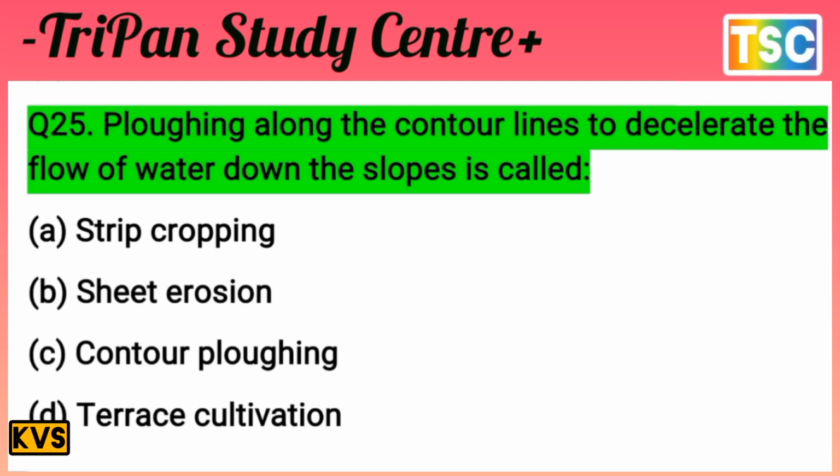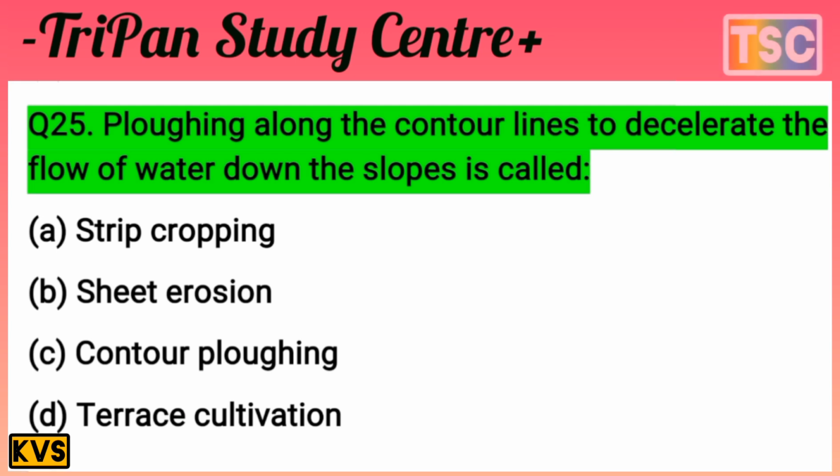The options are strip cropping, sheet erosion, contour ploughing and terrace cultivation. That is important and the answer is very easy. First of all, test your knowledge. I give you a few seconds.